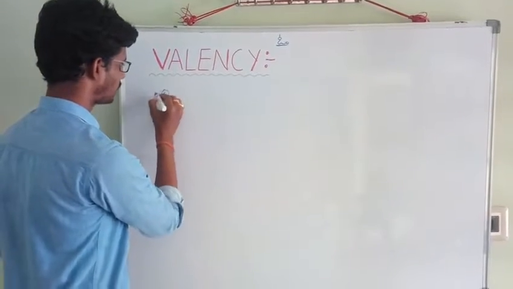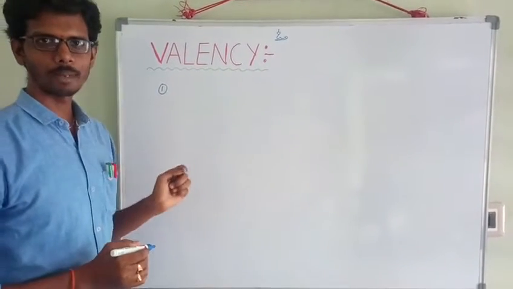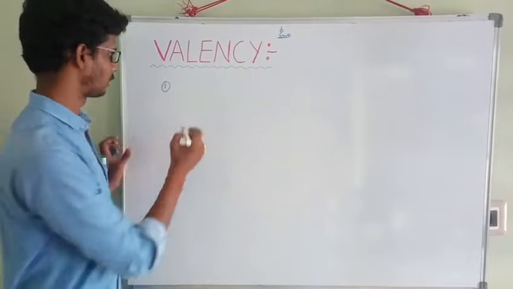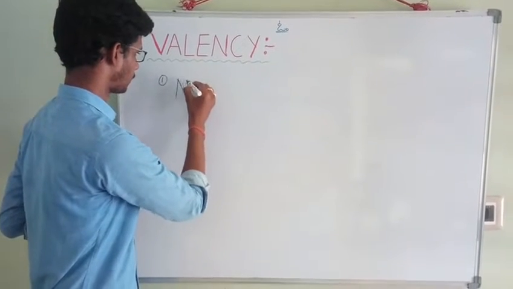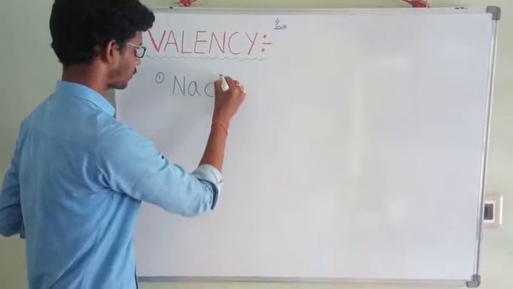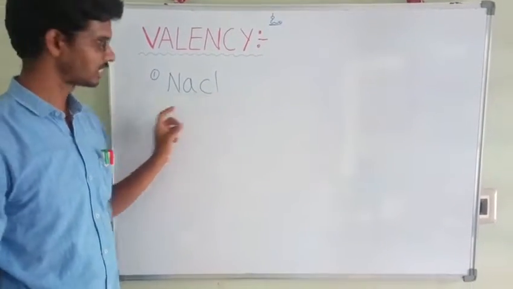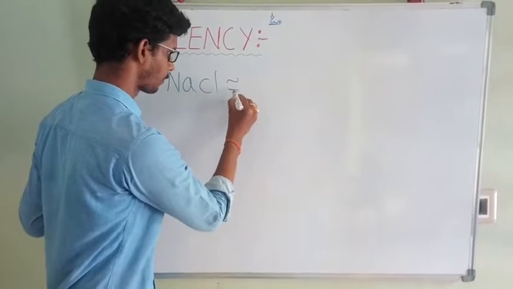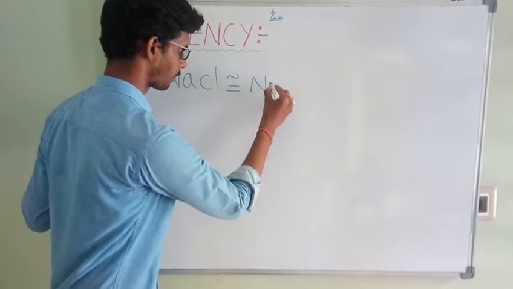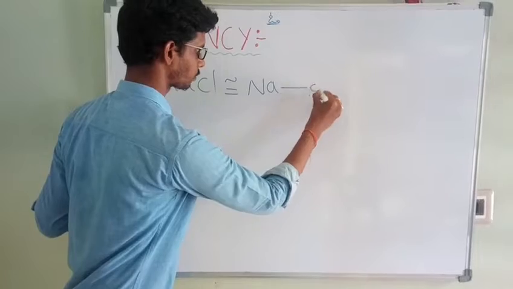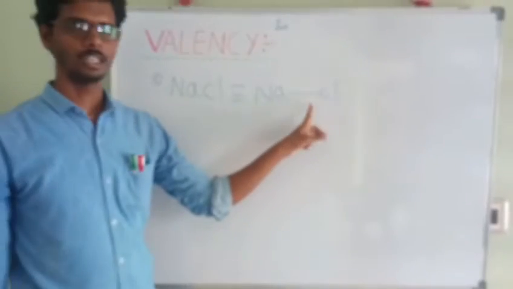Sodium chloride. Generally, what is the sodium chloride formula? NaCl. Sodium chloride, this formula is NaCl. This is also written in this way.